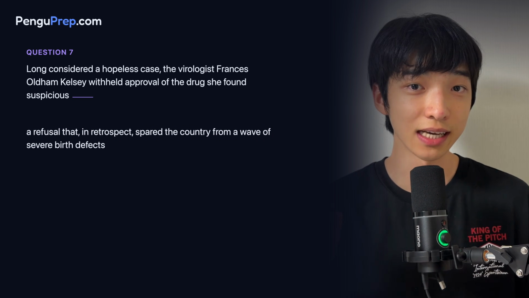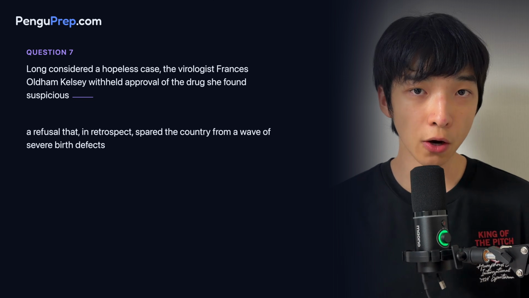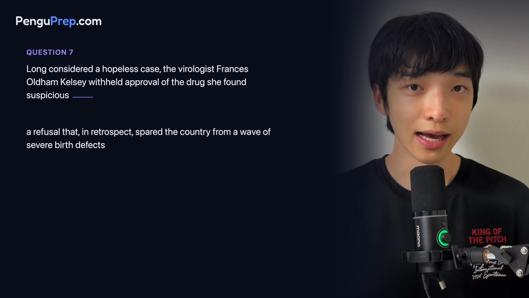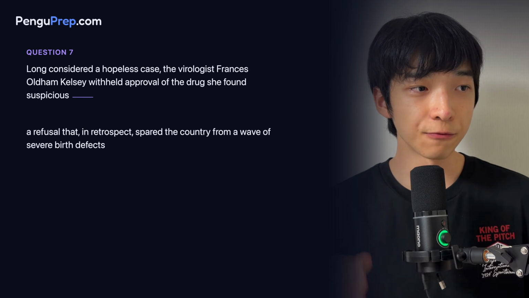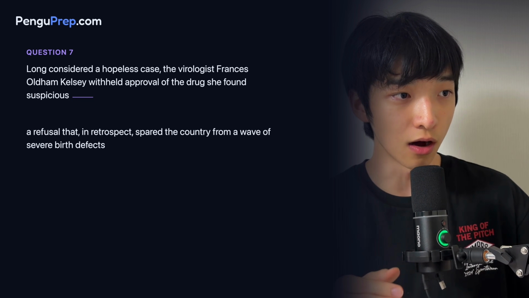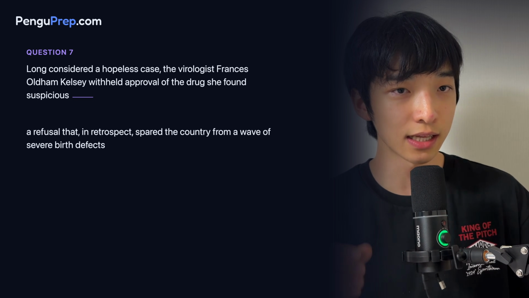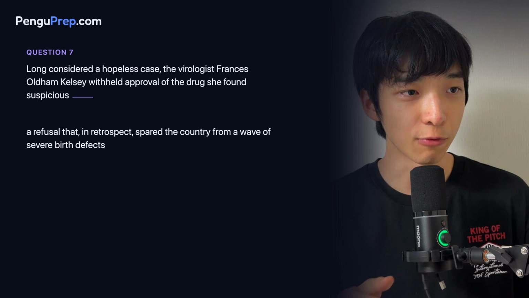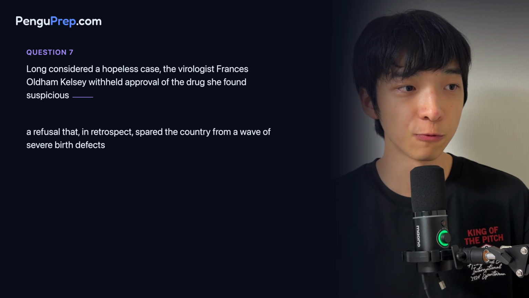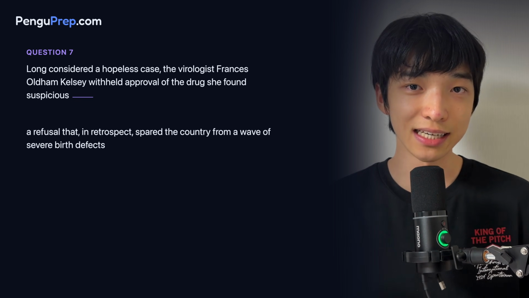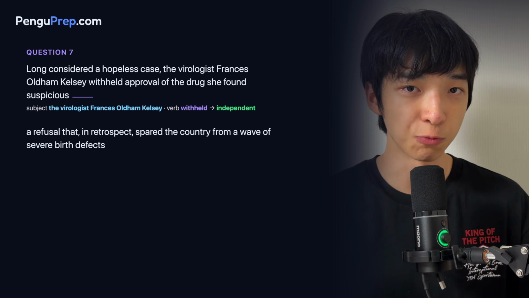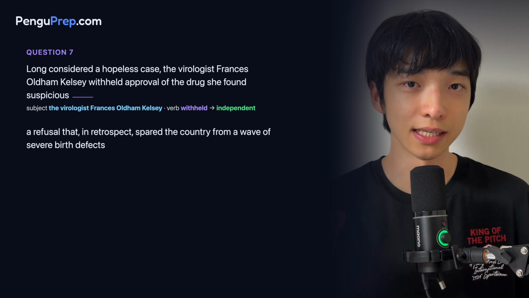The first piece is independent. The reason is because it's composed of two subpieces, one being a noun, the other being an independent clause, and they are joined together by a comma. The first subpiece is from long to hopeless, and we see that there's no main subject or verb, so this is a noun. The second subpiece, the virologist withheld approval of a drug she found suspicious, is independent because the main subject is the virologist and the main verb is withheld. So the first piece becomes an independent clause.